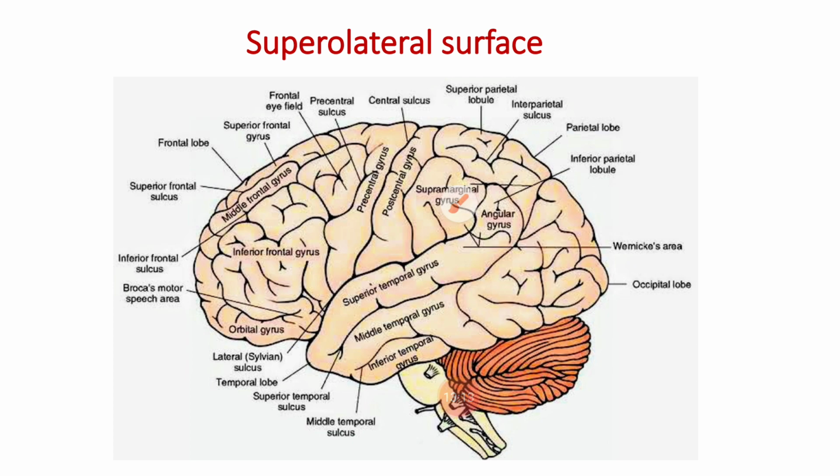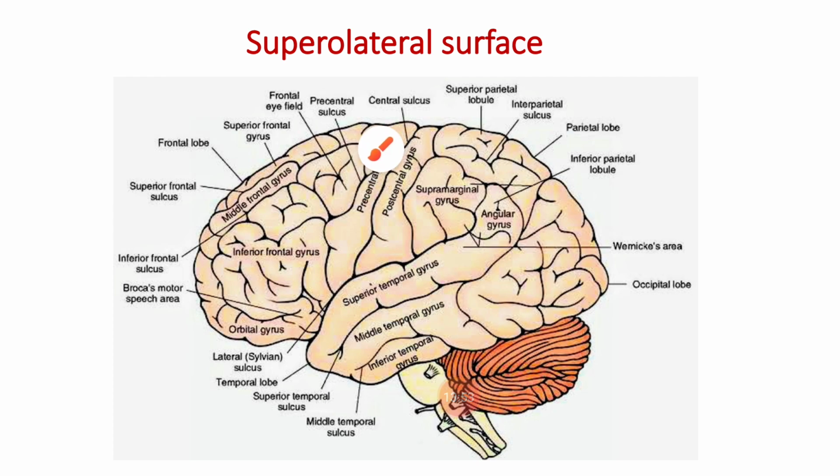Then another important sulcus is the lateral sulcus. This lateral sulcus begins on the inferior surface of the cerebrum. On the inferior surface, it separates the orbital and the tentorial parts, and laterally this sulcus runs on the superolateral surface. Here it divides into three portions: the anterior, ascending and posterior branches. The largest of these is the posterior ramus of the lateral sulcus, which passes backwards and upwards.